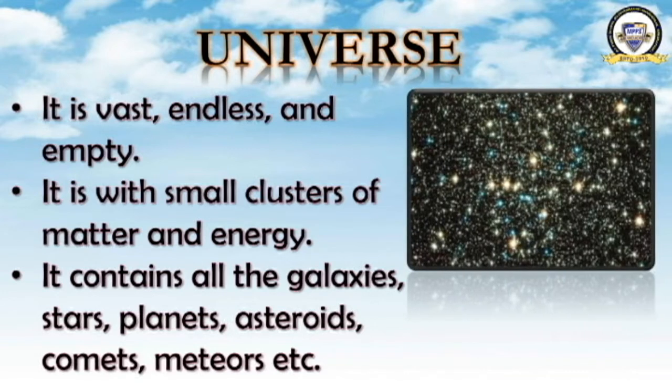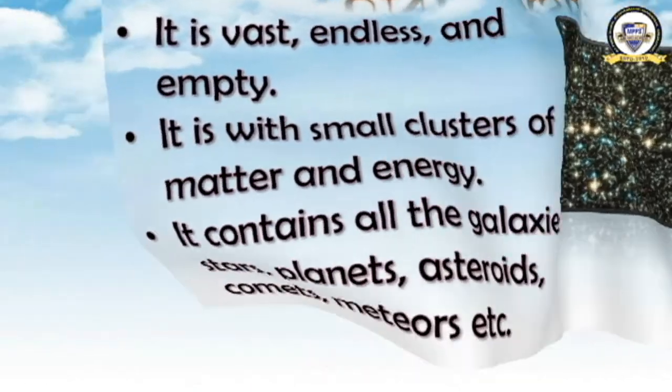Have a look now. This is what the universe looks like. If you go to space, you will find the universe like this. All those things which are shining are either the stars or the meteors or asteroids or the planets. They are what is seen in the universe. So let us move ahead now. Let us learn something more about the universe.